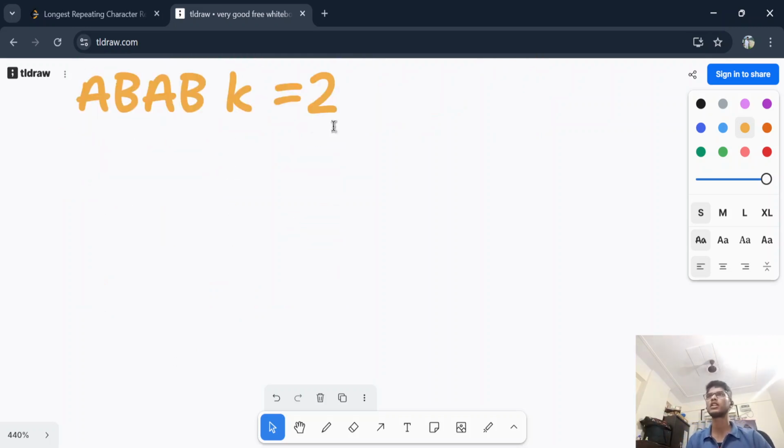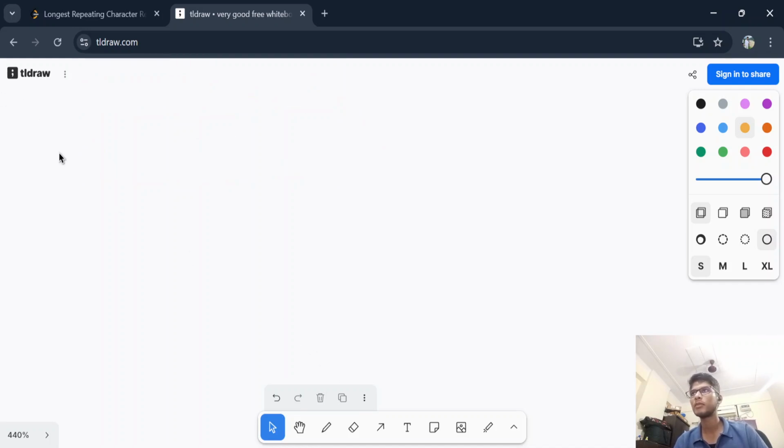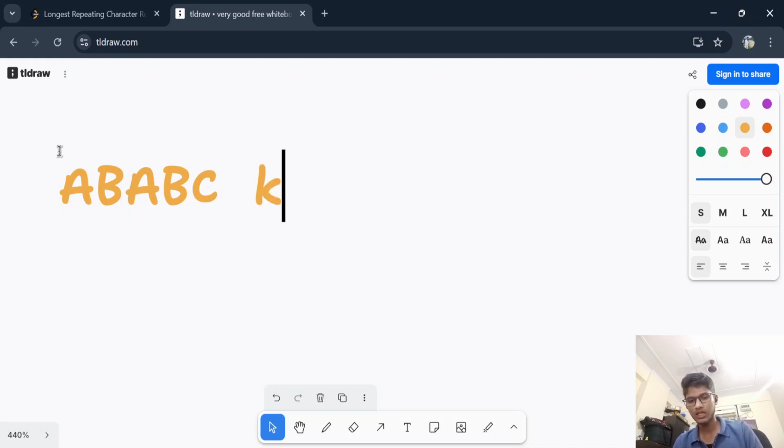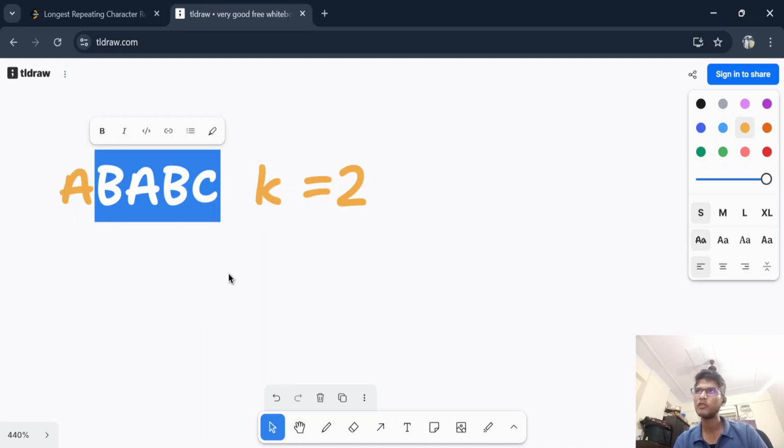So now what is the approach? What should be my approach? Suppose I'm modifying this example, A, B, and C, and suppose k is equal to 2. So I can change any two characters and make the longest string. If you take this example, you have to change only two characters. The maximum length you will get is 4. Suppose we replace A and C with B. Then the maximum length of the repeating character string B is 4.